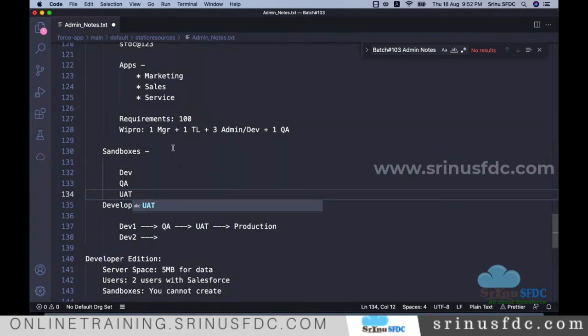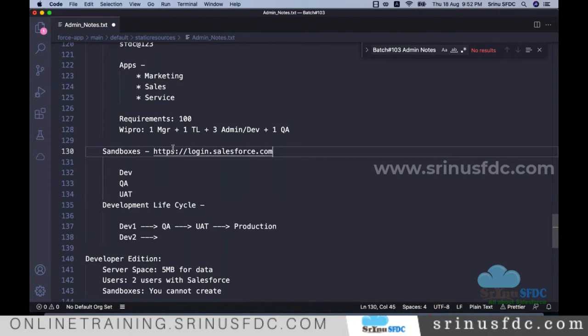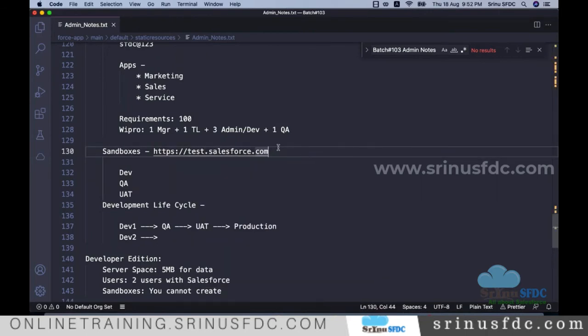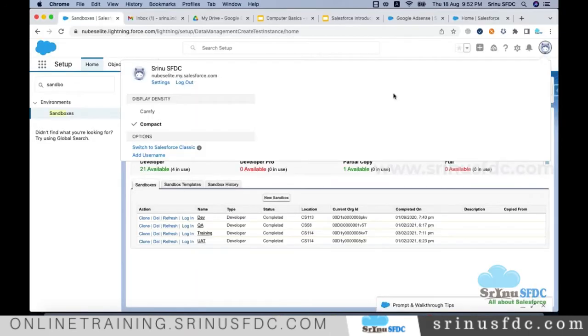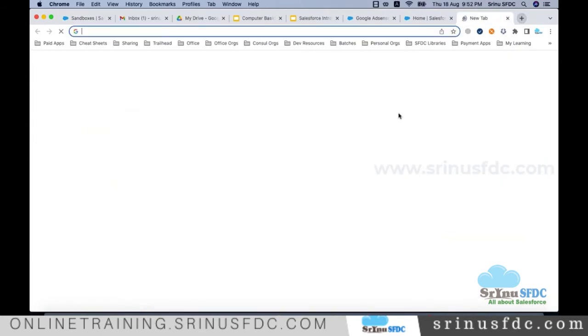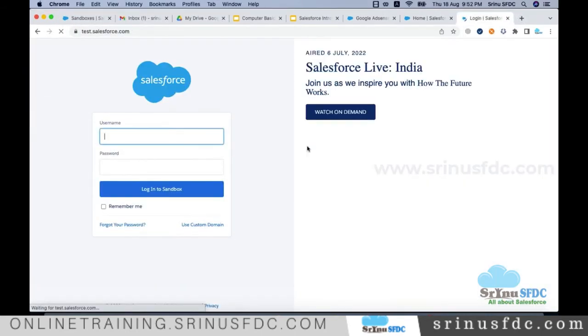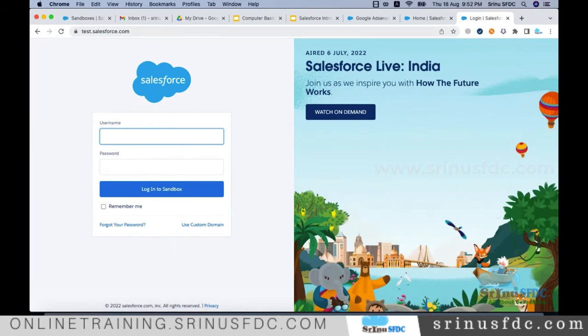So to log into any sandbox, the URL is test.salesforce.com. Okay, this is the URL. Let me open it in a new Chrome tab, test.salesforce.com. If you see here, you can enter your username and password and log in.